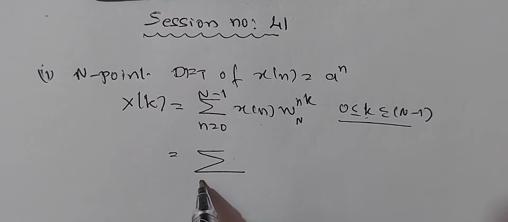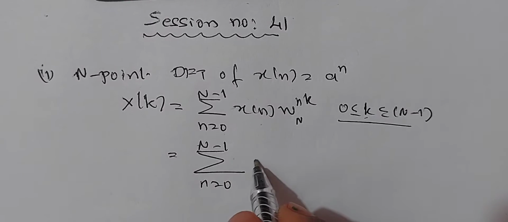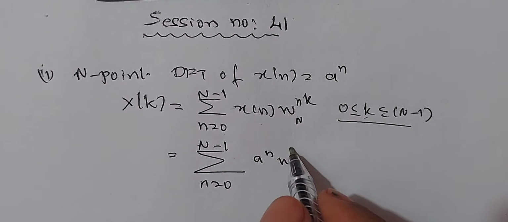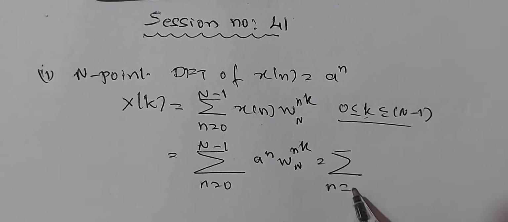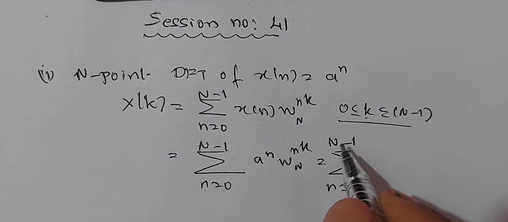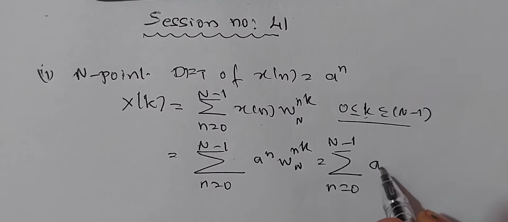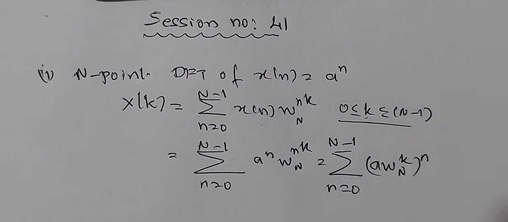Therefore this is equal to sigma n equal to 0 to N minus 1, x of n is a power n, into W_N to the power of nk, which can be written as sigma n equal to 0 to N minus 1 of (a W_N^k) whole to the power of n. If you split the indices, it is a power n W_N^nk.